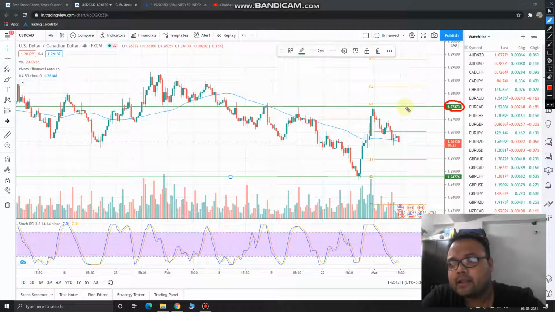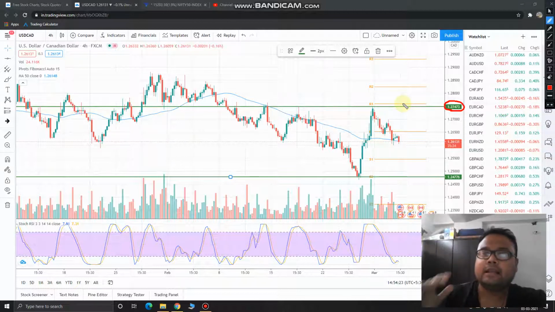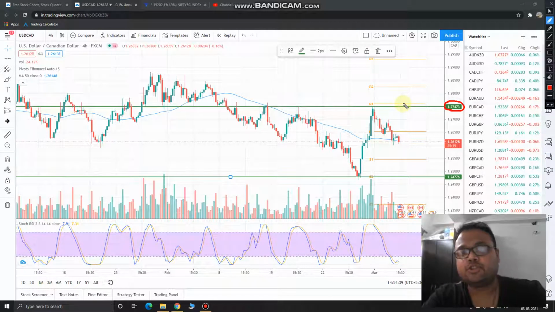If market gives a breakout or market successfully crosses this level, then let the market stay above this level for at least 1 hour. Let the market trade comfortably above this level for 1 hour. Let the resistance become the support, then only you should go ahead and initiate a buy position. And if you see that after hitting this level market is unable to cross the level and market shows you some kind of reversal or price rejection from above like this, then you can initiate a short position.